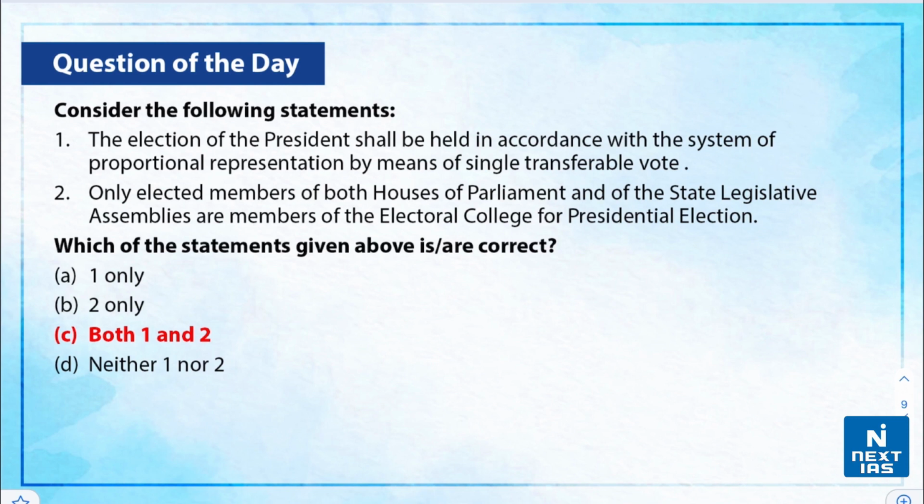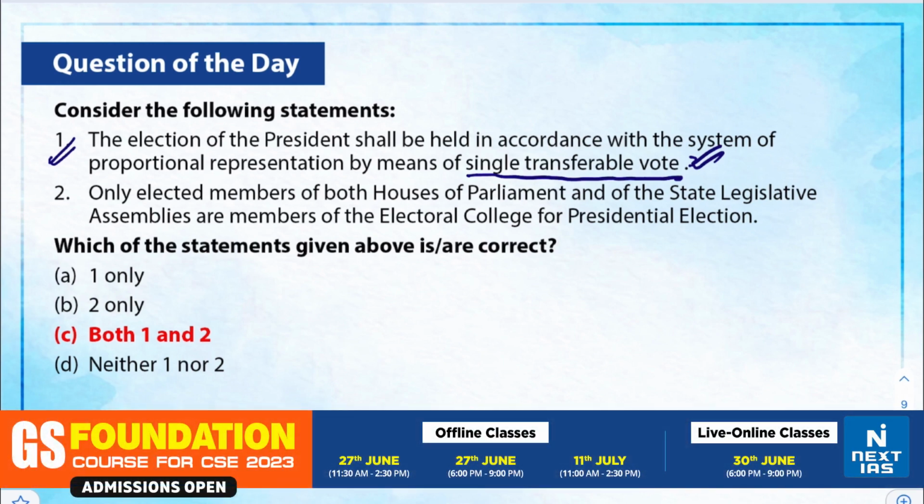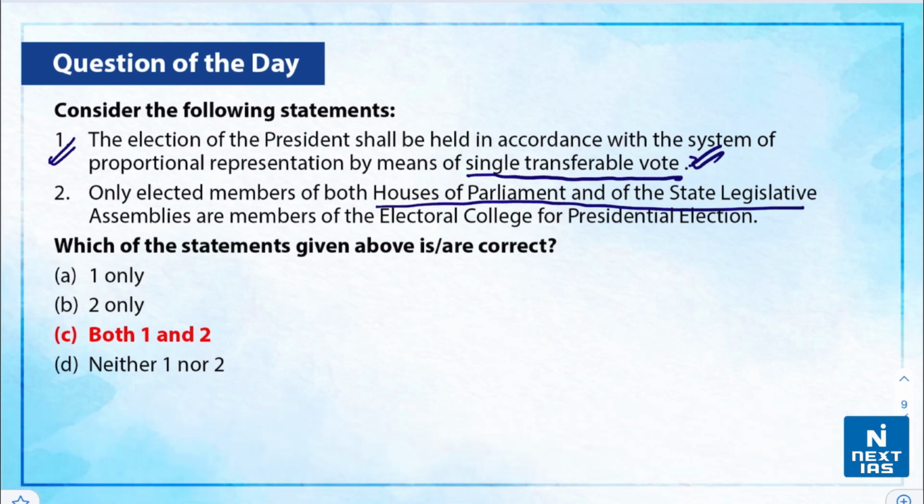So we see both the statements are correct. The first statement states that the election is held by means of the single transferable vote system. That is absolutely correct. And the second statement says only elected members, that means not the nominated members, of both the houses of parliament and of the state legislative assemblies are members of the Electoral College. So the correct answer is option C, that is both 1 and 2.